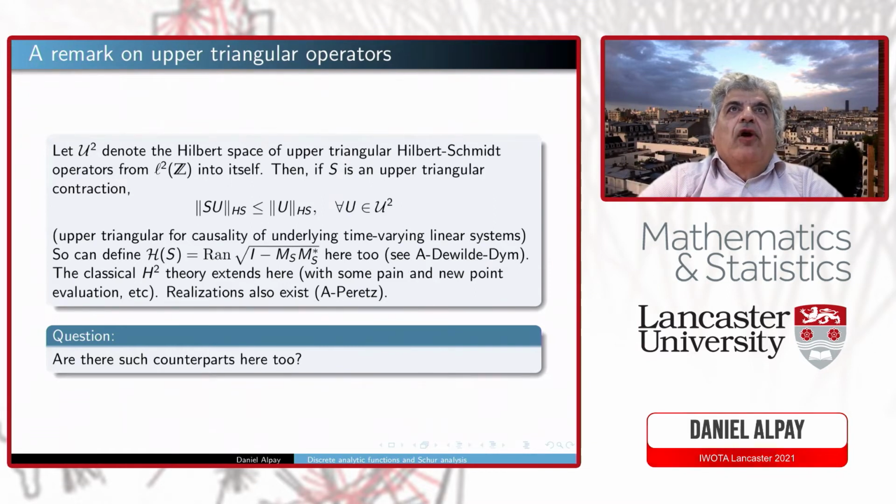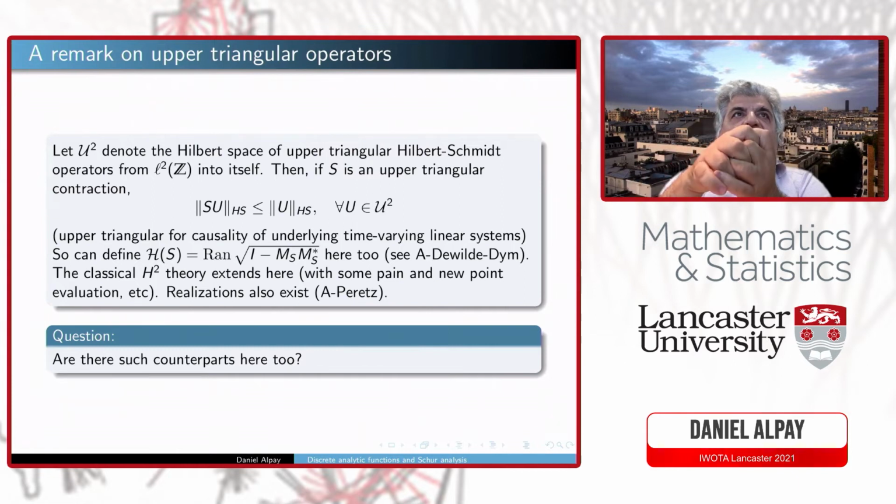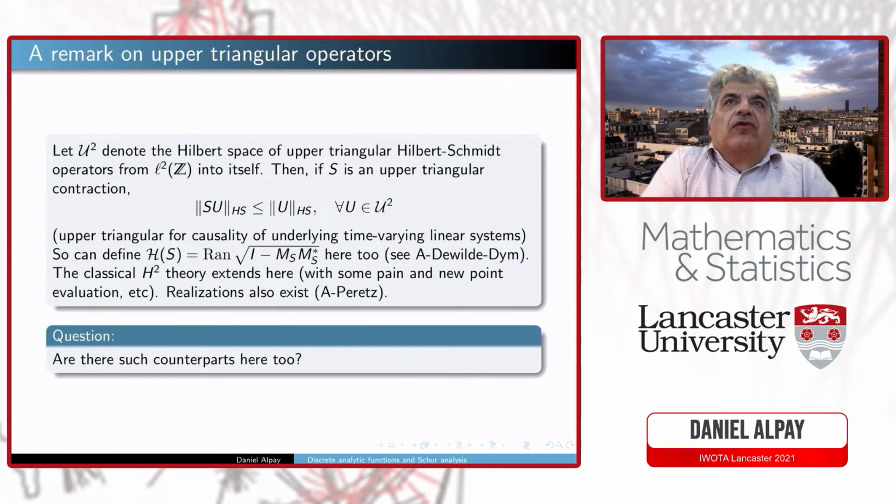You look at the upper triangular Hilbert-Schmidt operators from l2 of Z into itself. It's a Hilbert space. You take an upper triangular contraction, so it defines a multiplication operator from U2 into U2. And so you can also here speak of an operator range. And here too, you have the counterpart of the de Branges-Rovnyak spaces, realization, and so on. And now the complex numbers are replaced by diagonals.